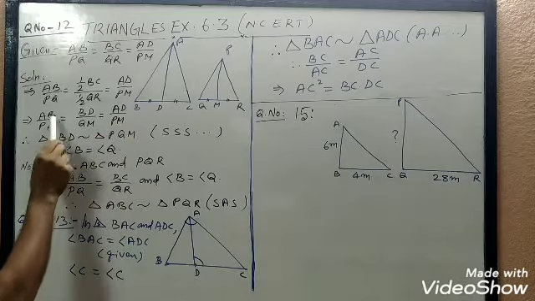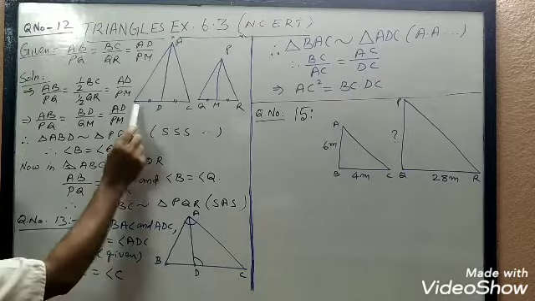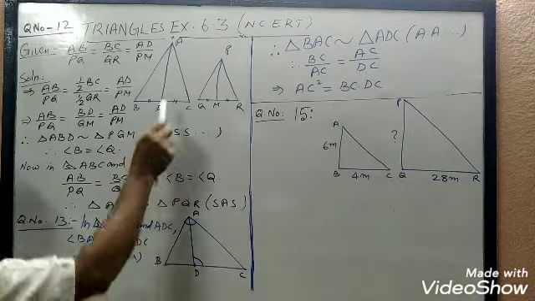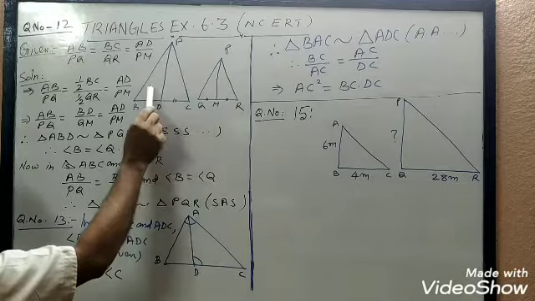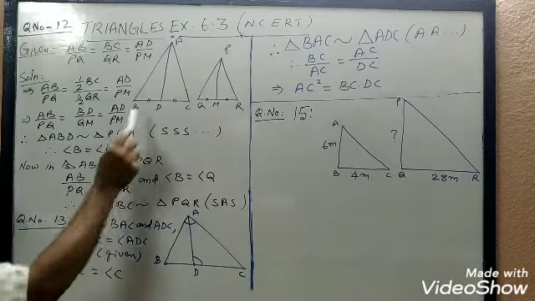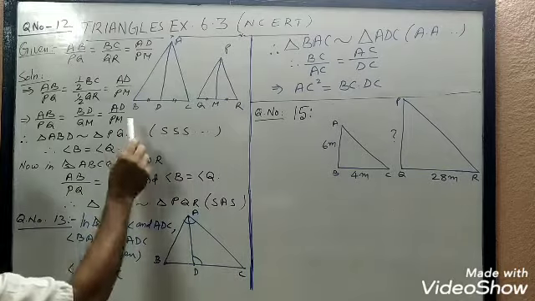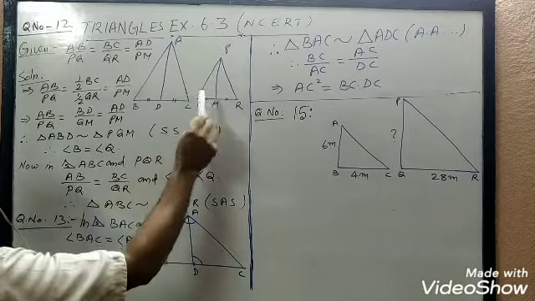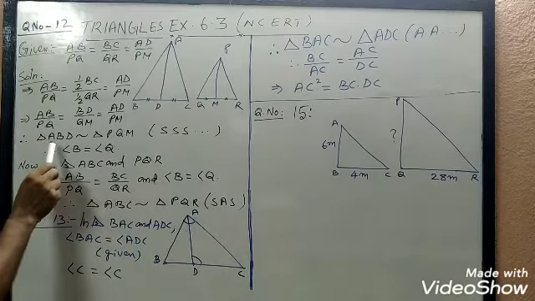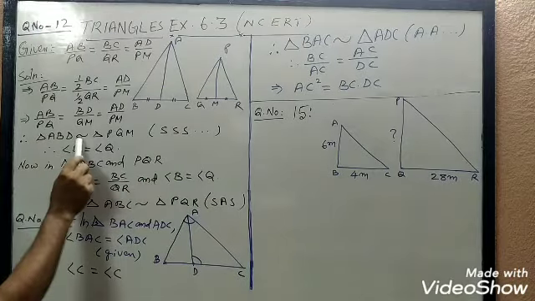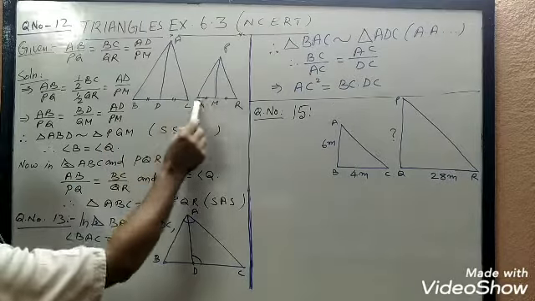Now you see AB by PQ equal to BD by QM is equal to AD by PM. So in these two triangles, all three sides are proportional. All three sides of triangle ABD and triangle PQM are proportional, we proved. Therefore, triangle ABD is similar to triangle PQM.